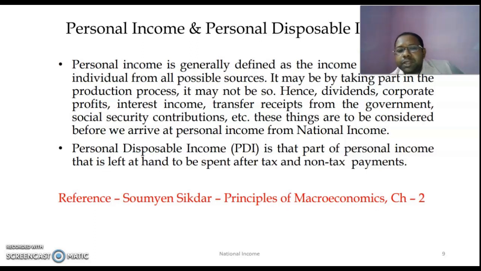Now, what is personal disposable income? From personal income, we have to deduct direct tax as well as non-tax payments. What are non-tax payments? An example of a non-tax payment is license fees. So when we deduct these things from personal income, we get the value of personal disposable income. That is what is actually left in our hand to spend for consumption as well as for saving. We can use personal disposable income for two purposes. One is personal outlay, that is for consumption, and another is personal saving.